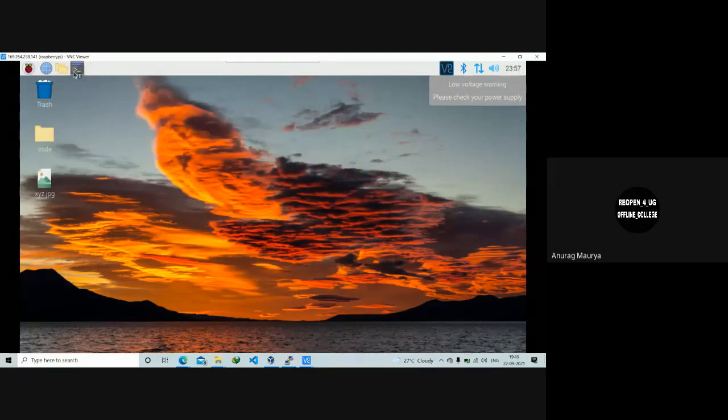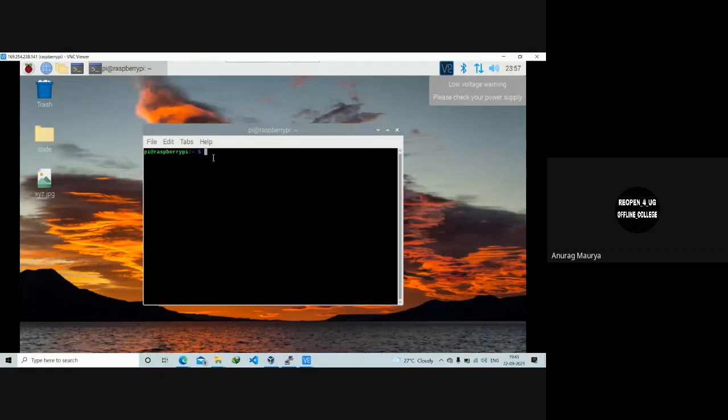And now we'll be heading to the terminal. So as I explained, the basic Linux commands are already available. So I'll be just demonstrating a few very trivial commands. And we will be providing a cheat sheet where you can refer all the Linux commands as well as the Raspberry Pi commands. And you can explore more.